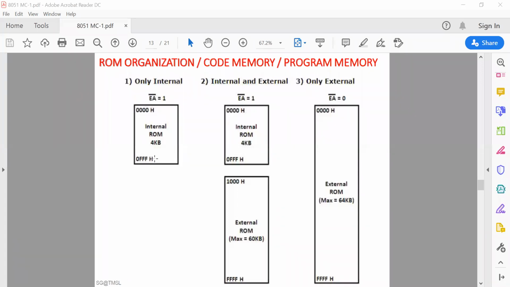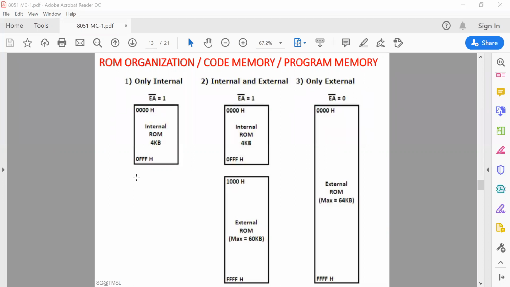Any address beyond that will be invalid. After 0FFF, the address becomes 1000. So from 1000 to FFFF, this address range is not present, and if you try to access any address from 1000 to FFFF, that will be invalid.